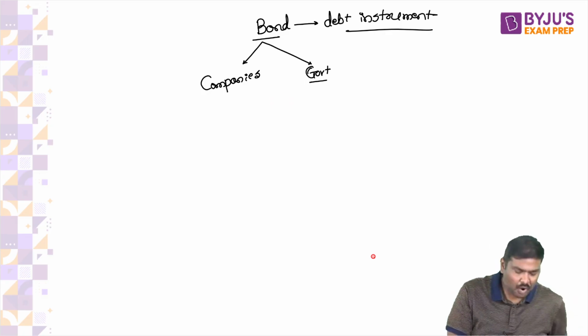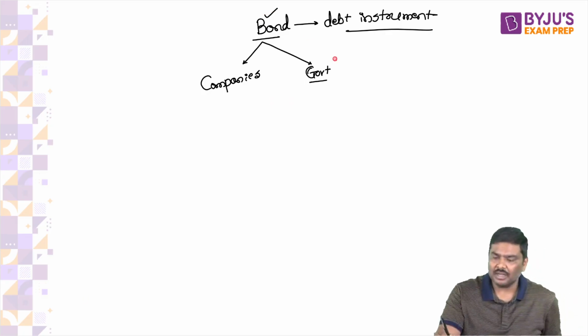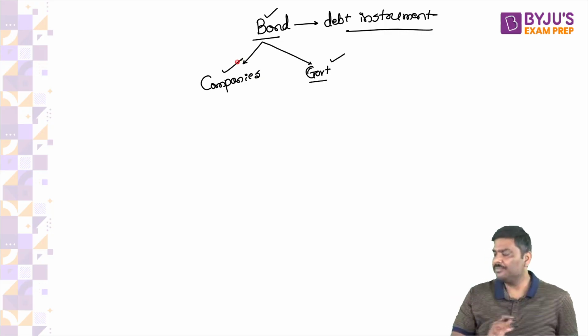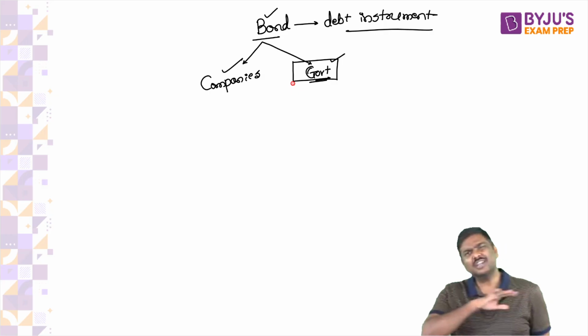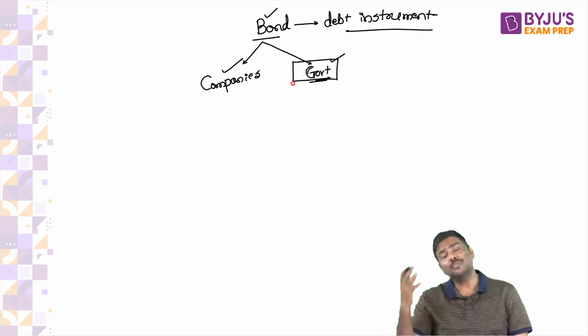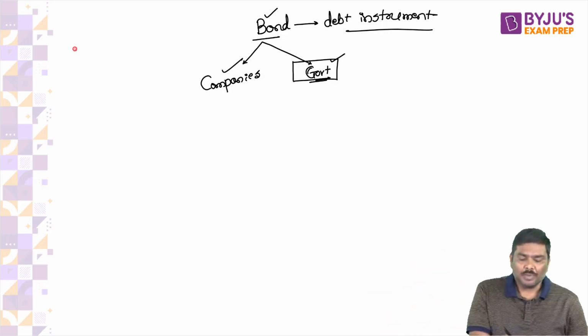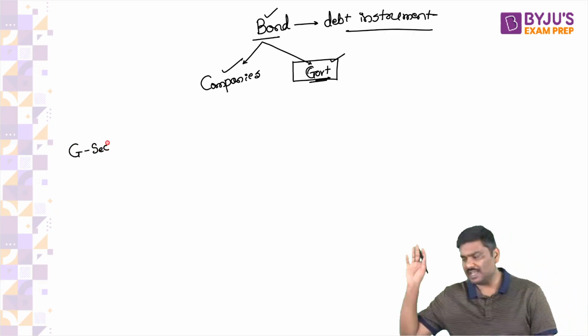I said bonds can be issued by the government as well as by companies. Now, come to the government bonds, which are generally government securities. Government securities are issued by following this process.